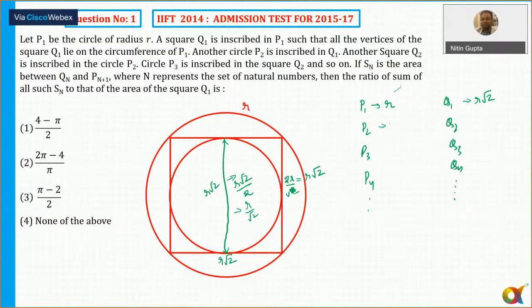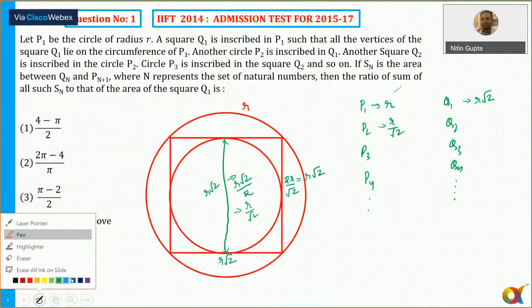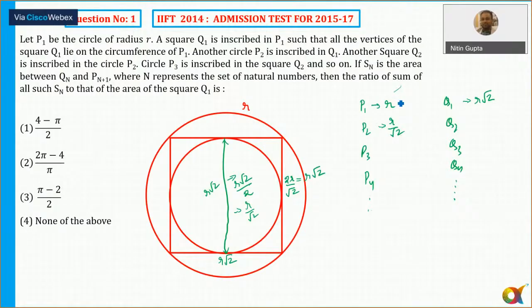So you can say when it comes to the circles, the radius is becoming 1 by root 2 times the previous, isn't it? The first is R, the second is R by root 2, so the third, in comparison to the previous, is R by root 2 into 1 by root 2. And then for P4, R by root 2 into 1 by root 2 again, and so on. So we can easily find out the radius of all these circles.